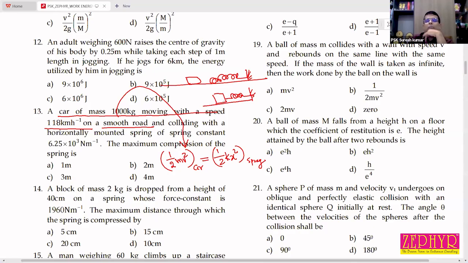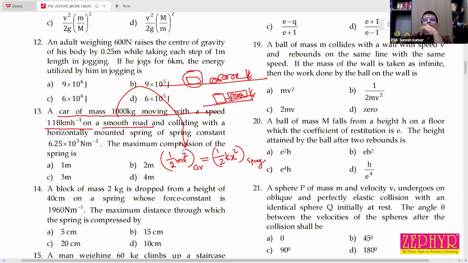So we can equate like this: the kinetic energy of the car is converted into elastic potential energy of the spring. Kinetic energy of the body is converted to potential energy of the spring.